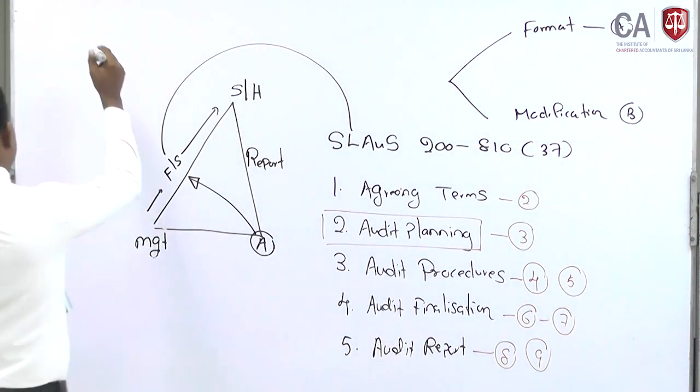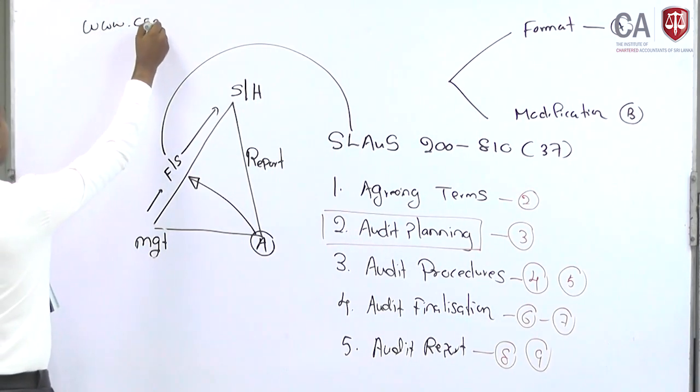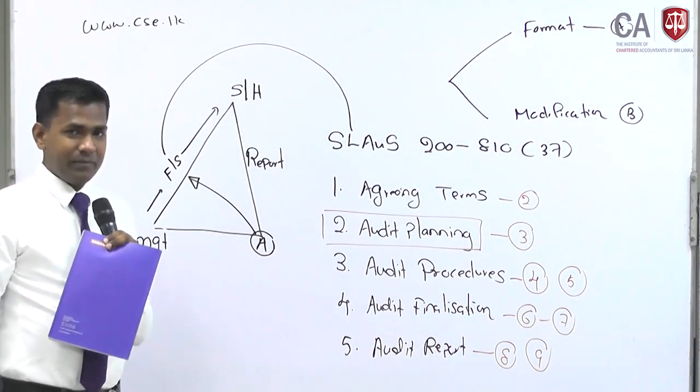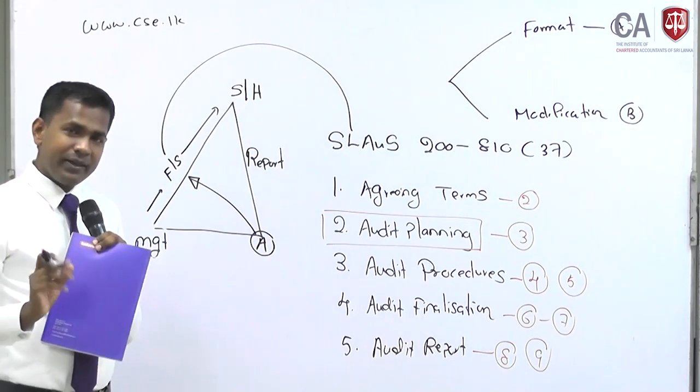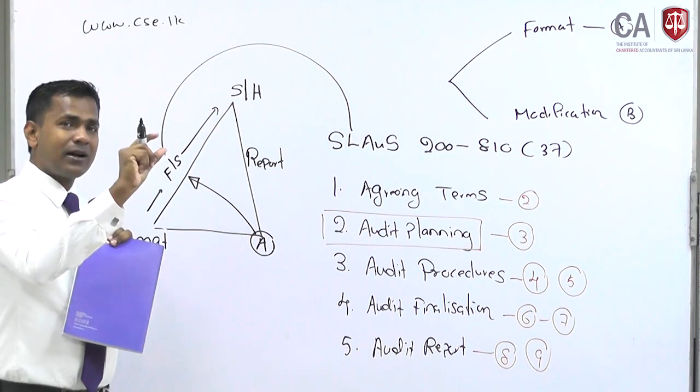You can go to this website, www.colombostockexchange.lk. Go to that particular website. In that website, you can find the list of listed companies.